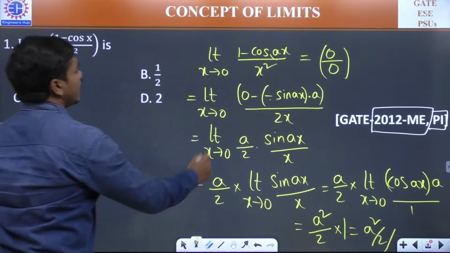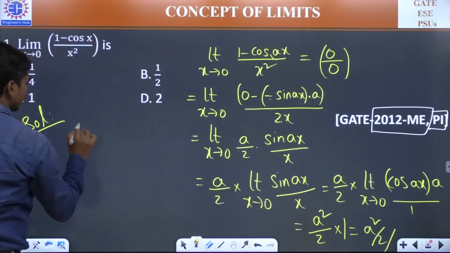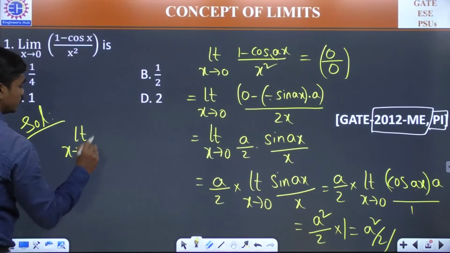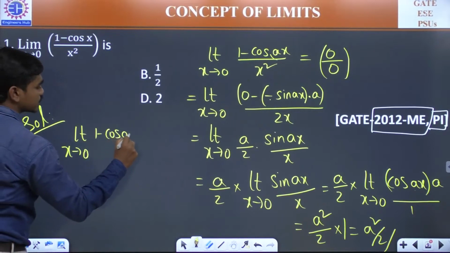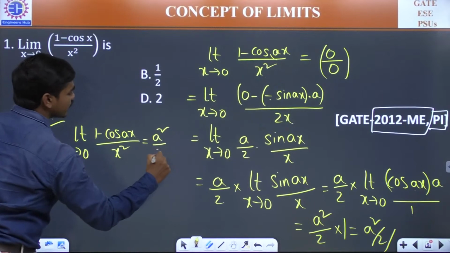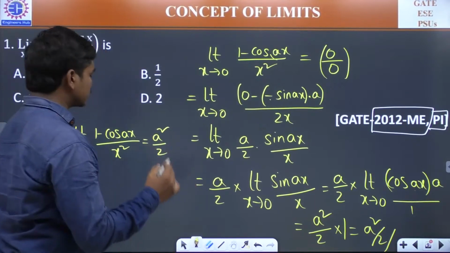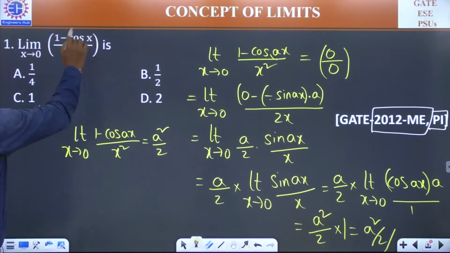So you can write here: limit x tends to 0, 1 minus cos ax by x square is equal to a square divided by 2. Now you can compare. What's the value of a?